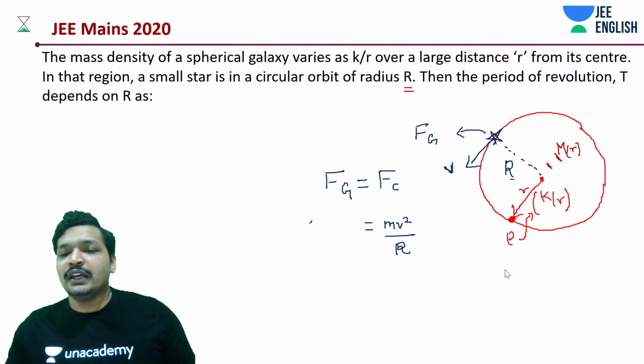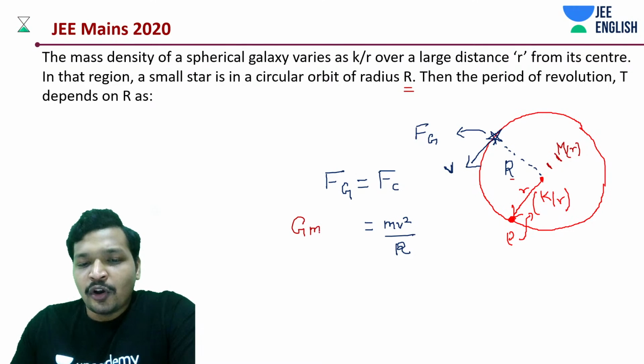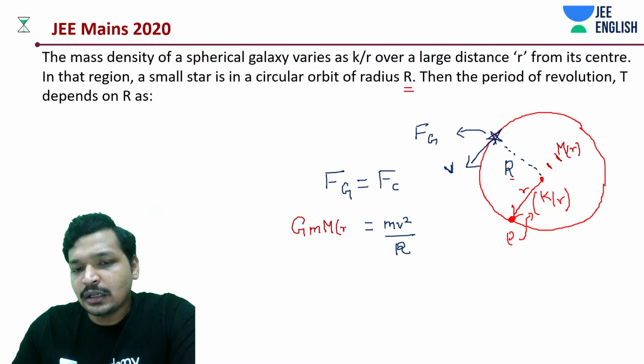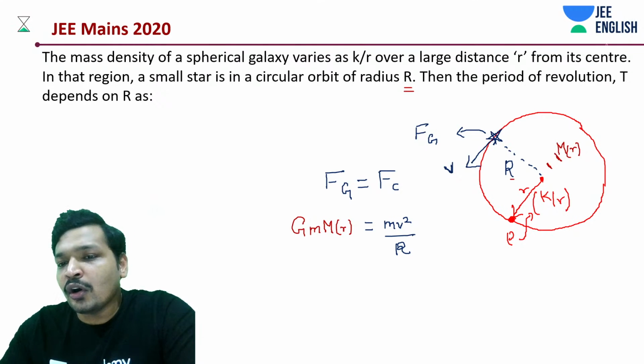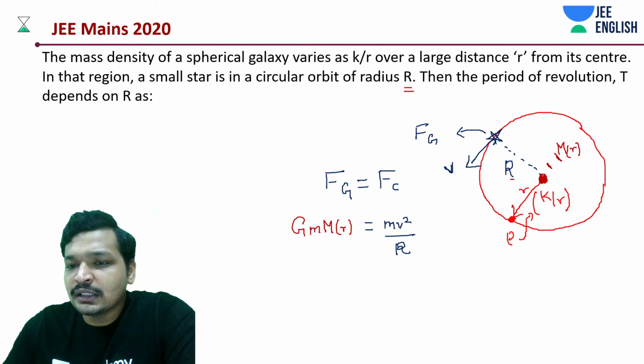Focus on this very carefully. We'll be saying G small m, capital M, and we'll assume all this mass capital M as a function of R is all focused.